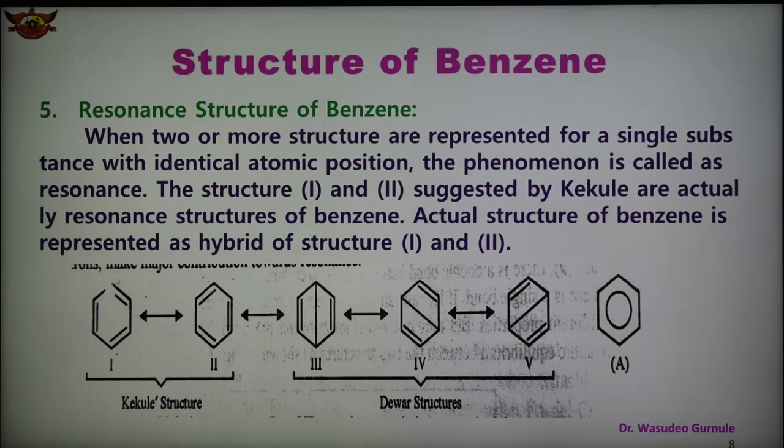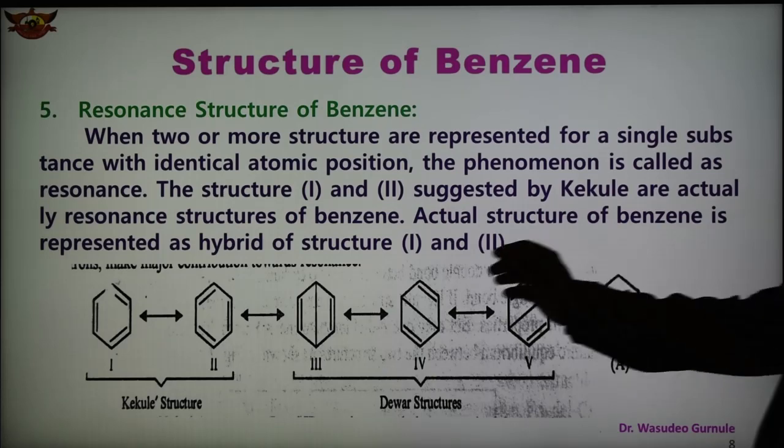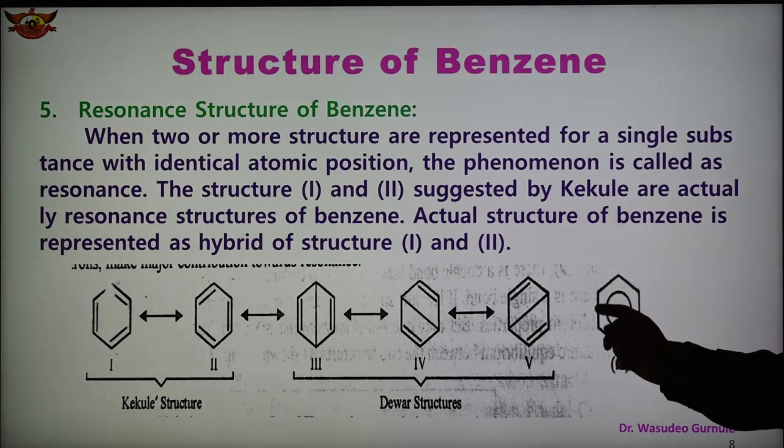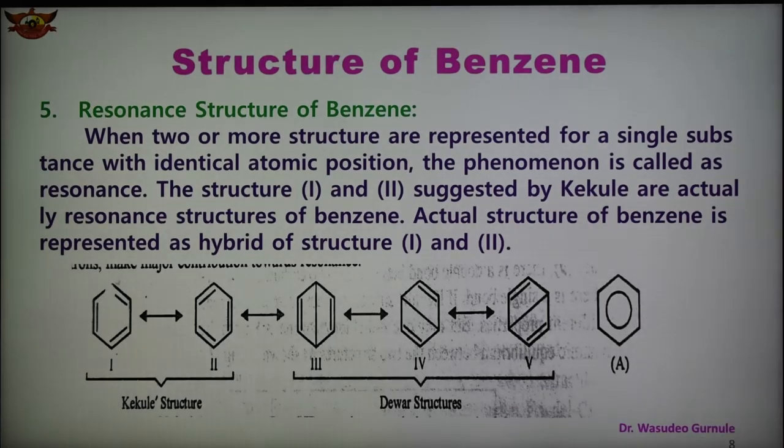And he also suggested that structures 1 and 2 are the actual resonance structures of benzene. The actual structure of benzene is represented as a hybrid of structure 1 and 2. So it is not one structure, but a combination of these two that gives the complete structure. This is the resonance hybrid structure for benzene. So structures 1 and 2 suggested by Kekule are resonance structures of benzene, and the actual structure is represented as a hybrid of 1 and 2, as shown in this slide.